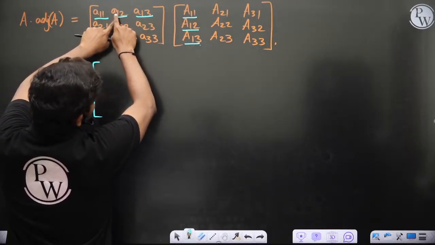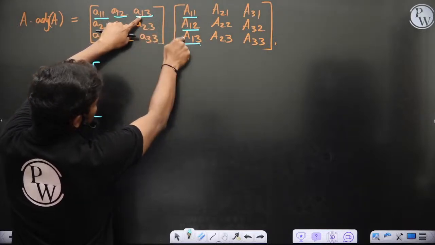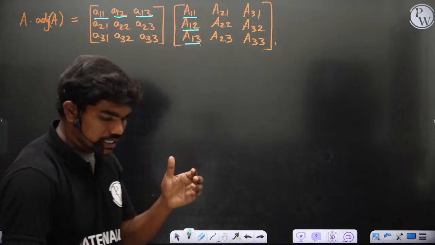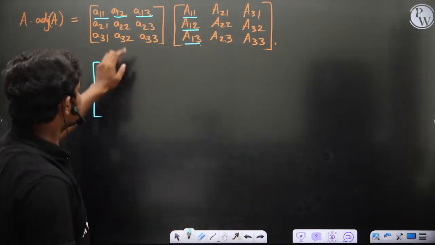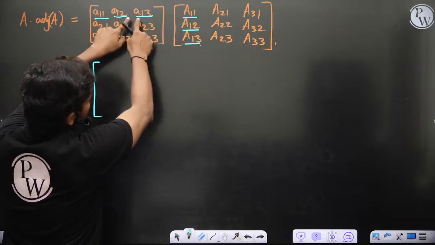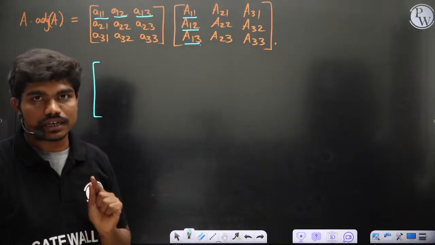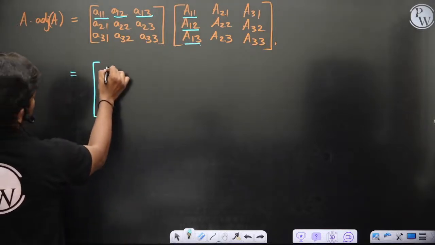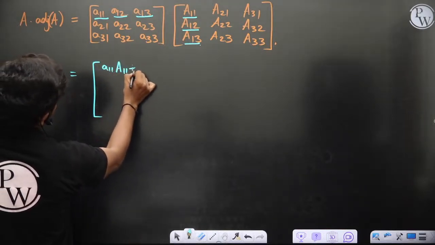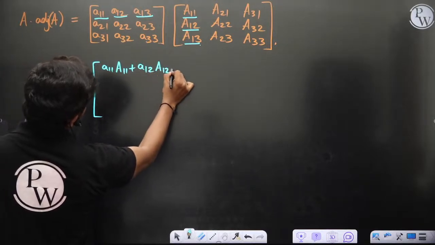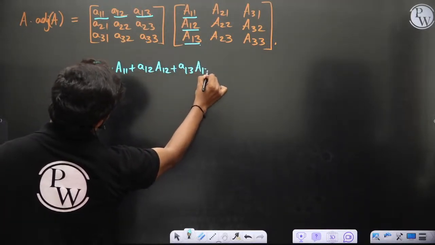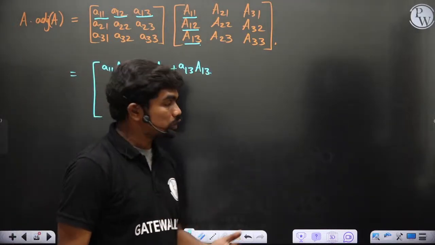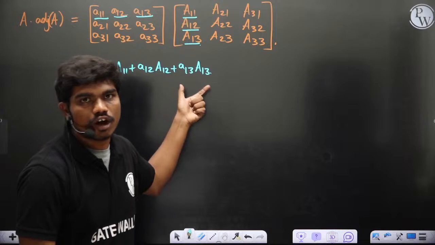Similarly you are multiplying element a12 with its corresponding cofactor, similarly a13 and capital A13. Now you are summing up these products. Now as per the definition of a determinant, the sum of product of elements with their corresponding cofactors is called determinant. That means whatever you are going to get here is nothing but a11 capital A11, a12 capital A12, a13 capital A13. This form is for any row or any column, as I have told. So this value is equal to determinant of A actually.